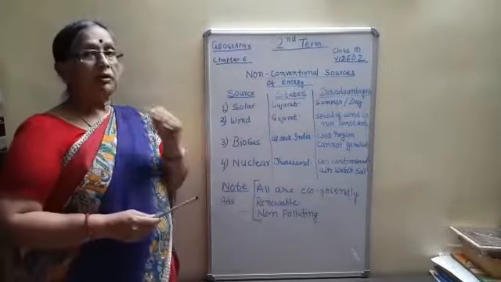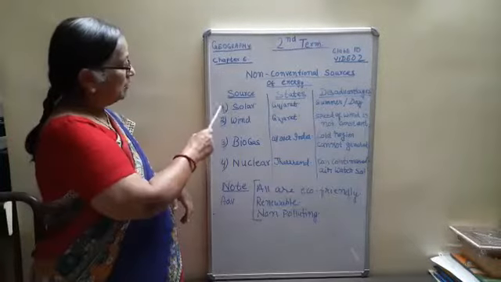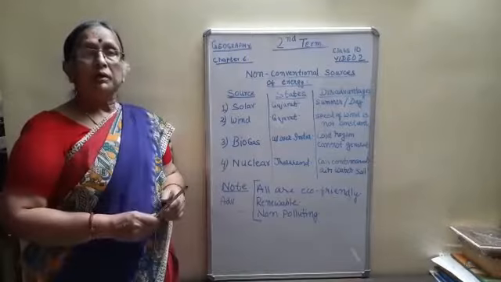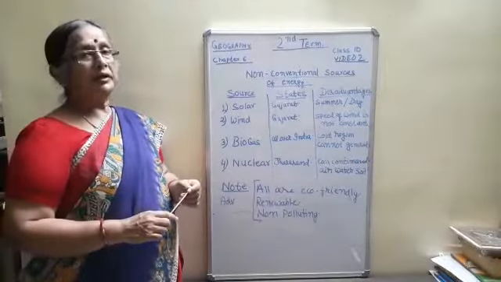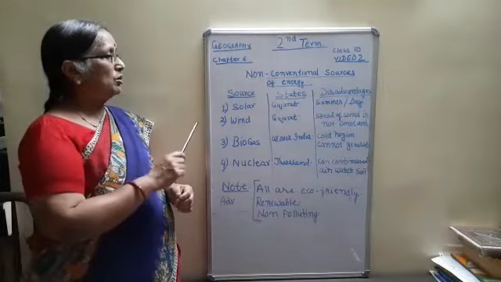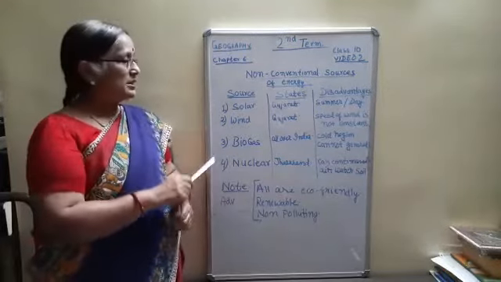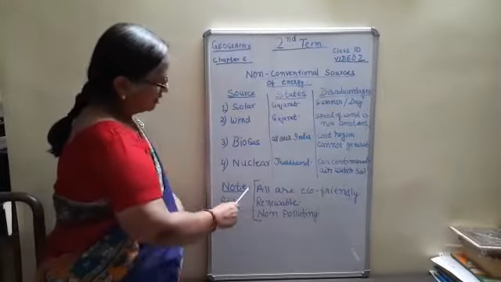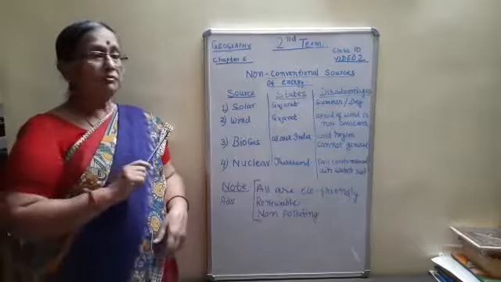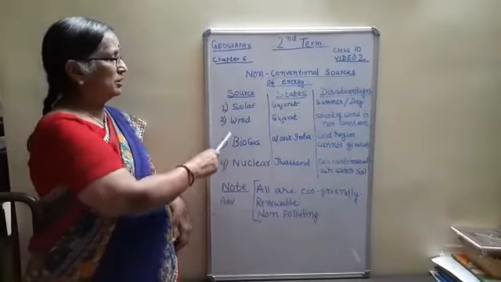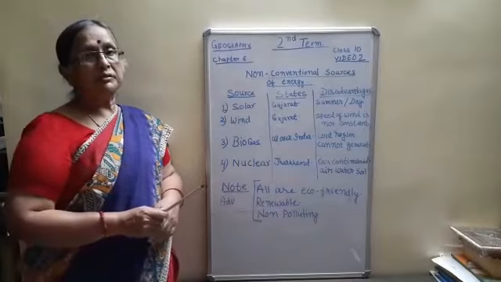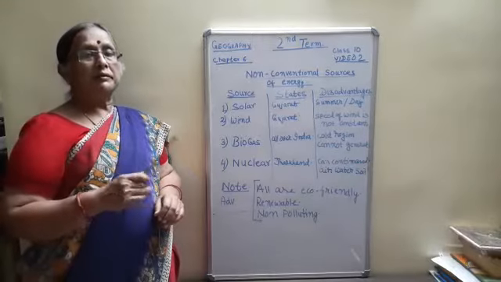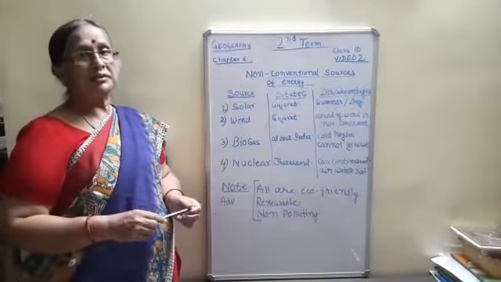Among these, according to your latest syllabus, you have to study four: solar energy, wind energy, biogas, and nuclear. I'll explain from the book also, but you make a table in the same way with source, state, disadvantage, and all the advantages written over here, because most non-conventional sources have all three advantages. The meaning of non-conventional is the latest type of energy that is generated.